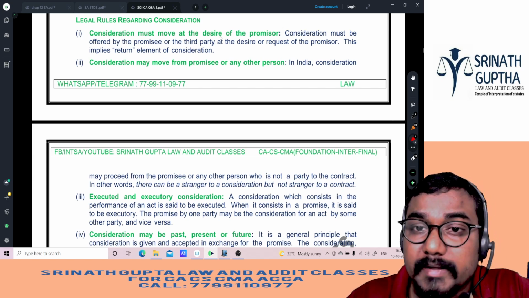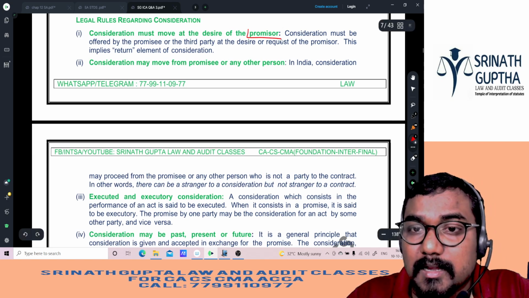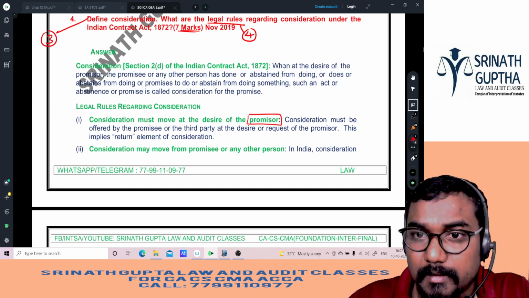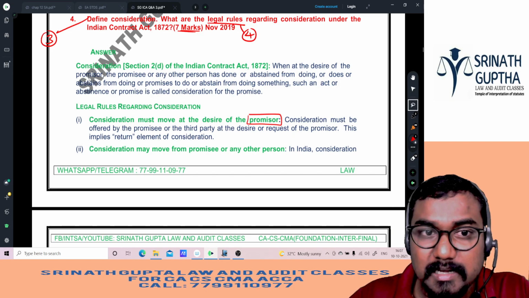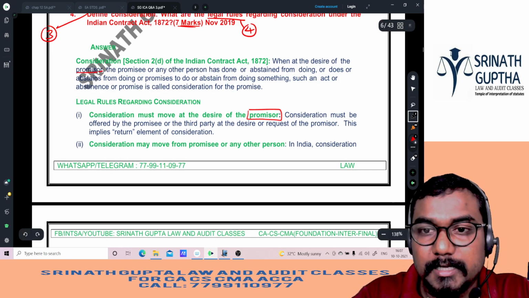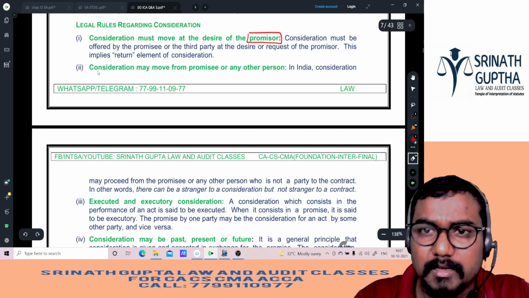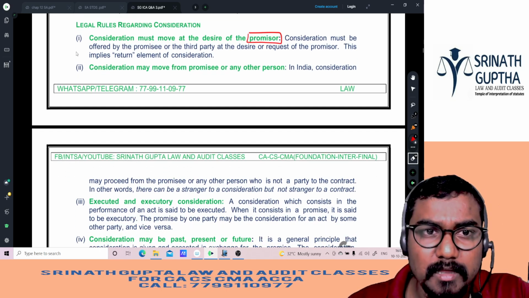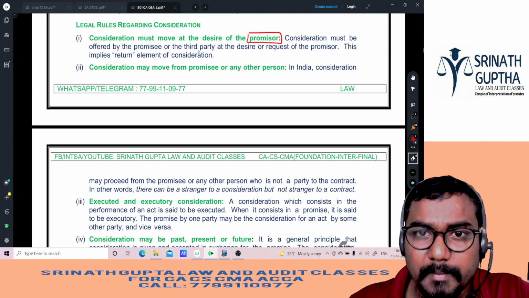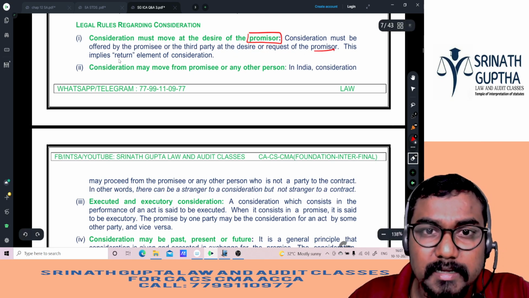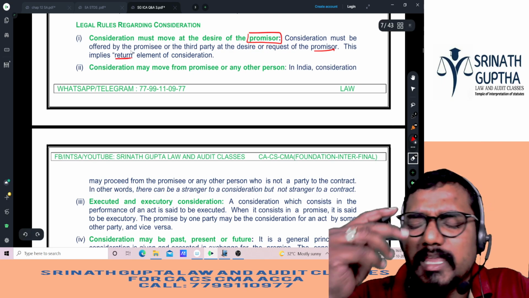Consideration must move at the desire of the promisor. See, in the definition also it is there, no? When at the desire of the promisor, is there, no? So we have explained one example for this also in the regular classes. Consideration must be offered by the promisee or a third party at the desire of the promisor. This implies a requested element of the consideration. So I gave that example.